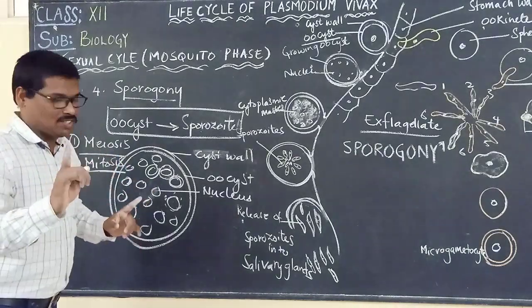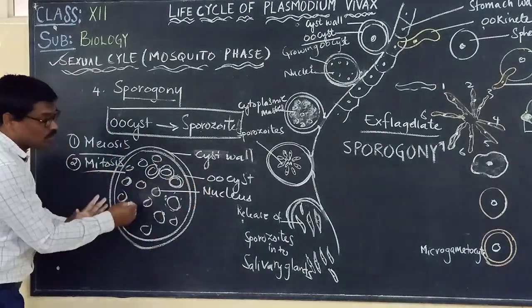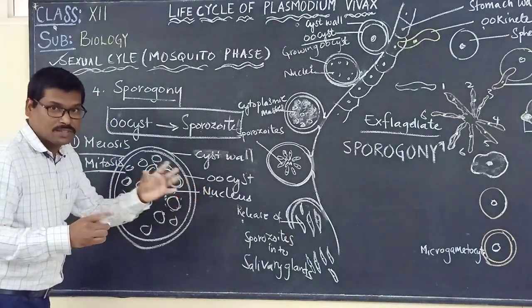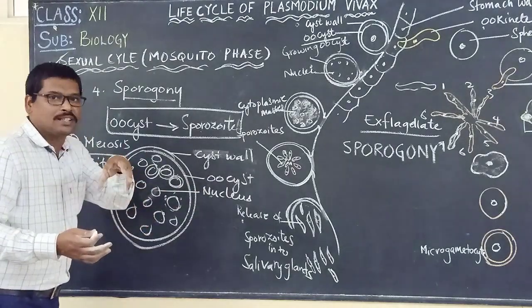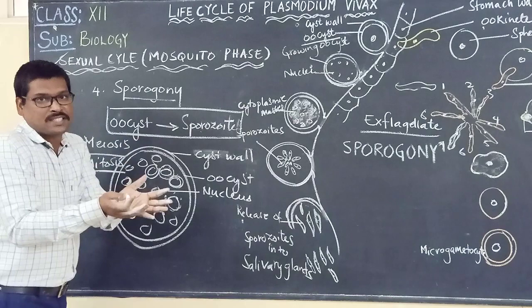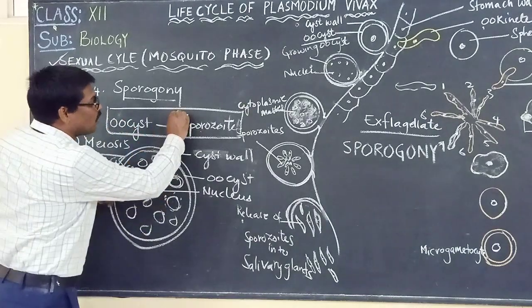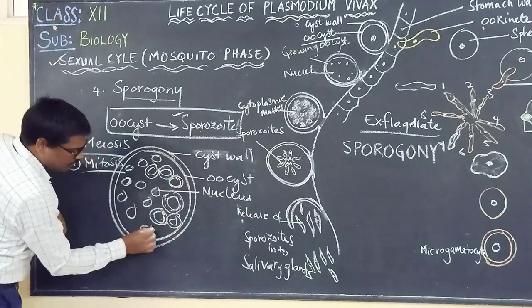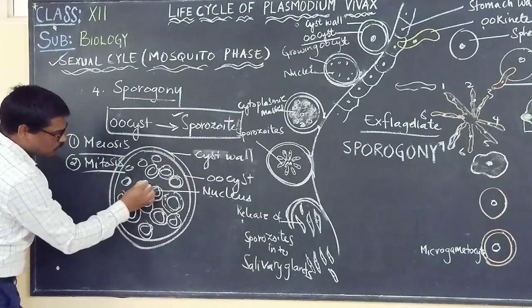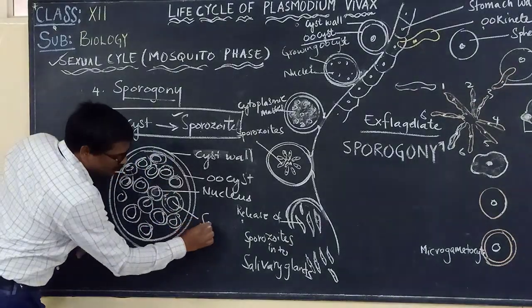So when an oocyst has many sporozoids, remember, there are many nuclei, and around each nucleus the cytoplasm is surrounded, and each of these is called a sporozoid.